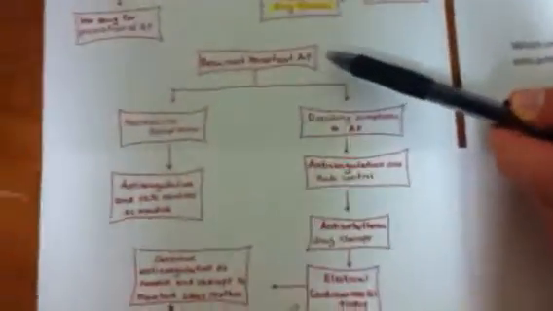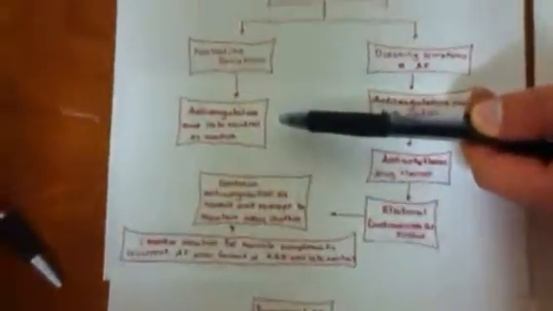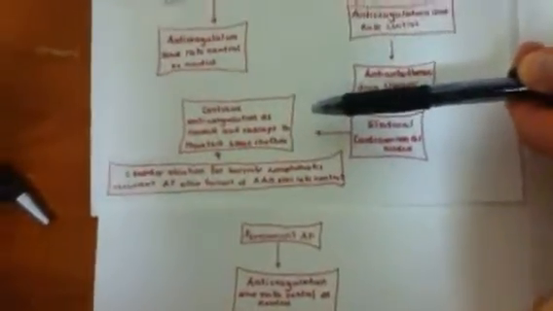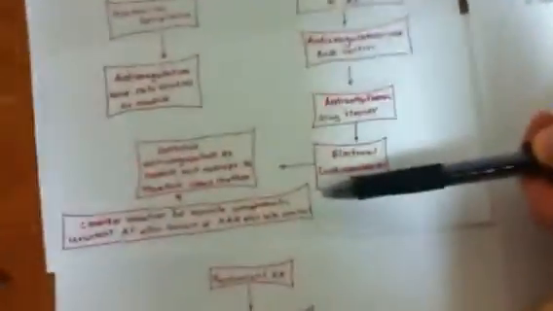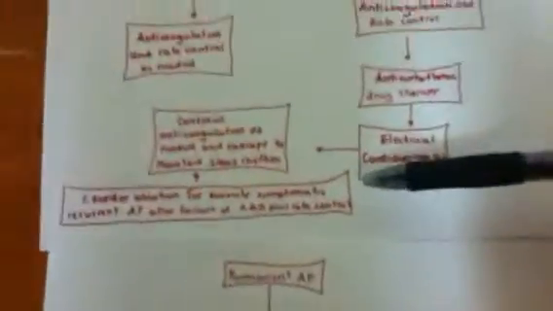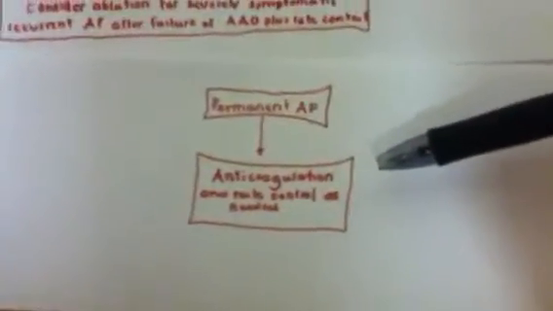For those patients with recurrent persistent atrial fibrillation with minimum to no symptoms, anticoagulation and rate control as needed are given, but no antiarrhythmic drug therapy. For those with disabling symptoms, anticoagulation and rate control are given, as well as antiarrhythmic drug therapy and electrical cardioversion as needed. When you're on those, continue anticoagulation as needed and therapy to maintain sinus rhythm. Consider ablation for those severely symptomatic recurrent atrial fibrillation, failure of antiarrhythmic drug therapy. For those patients with permanent atrial fibrillation, give them anticoagulation and rate control as needed, but no antiarrhythmic drug therapy.